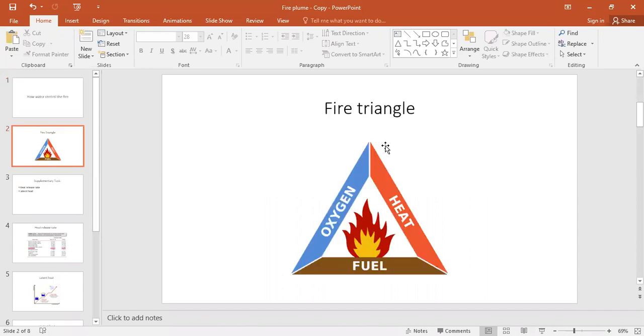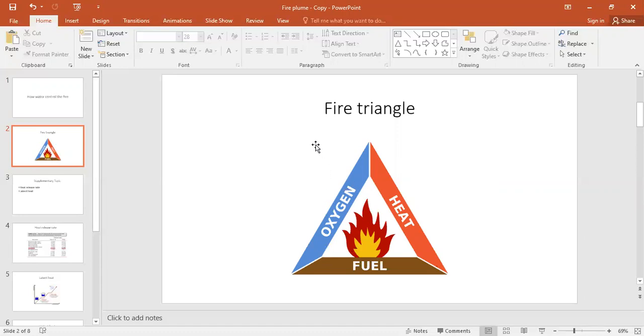I hope everyone sees this fire triangle. I hope many people are aware of this fire triangle. What does this fire triangle convey to us? Actually, fire requires three substances in order to burn, in order to be retained. These three substances are oxygen, fuel, and heat. If you remove any one of these substances from this fire triangle, the fire will not be retained.